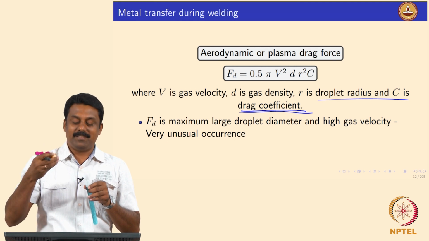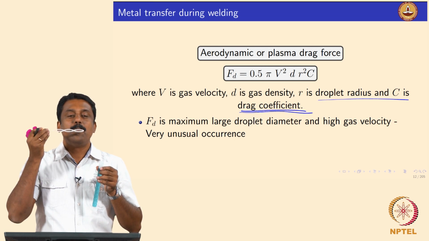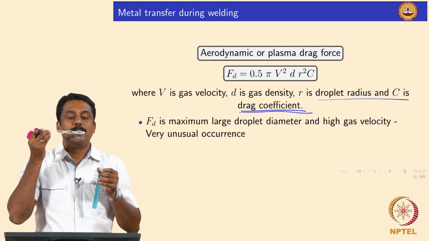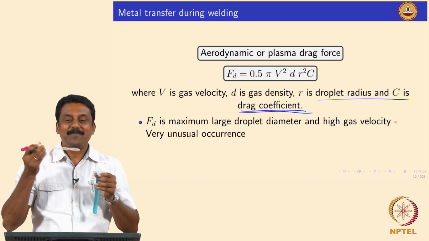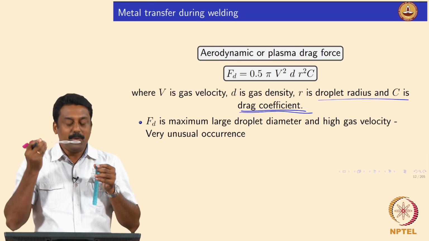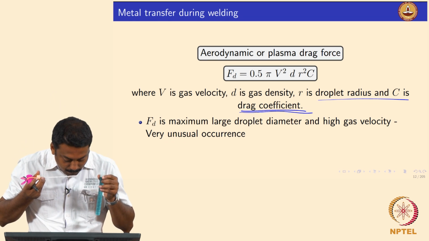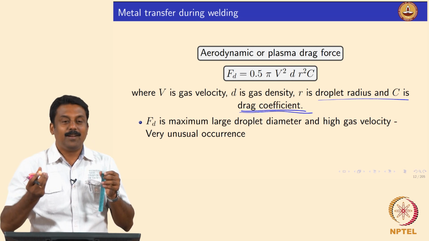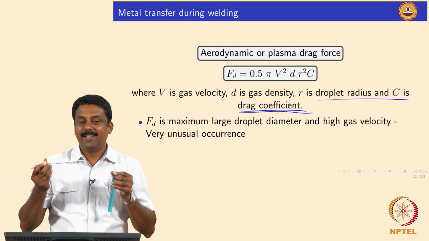So, I need to overcome the surface tension, right? Now the drag force is overcoming the surface tension. See, already the droplet diameter is decreasing, isn't it?